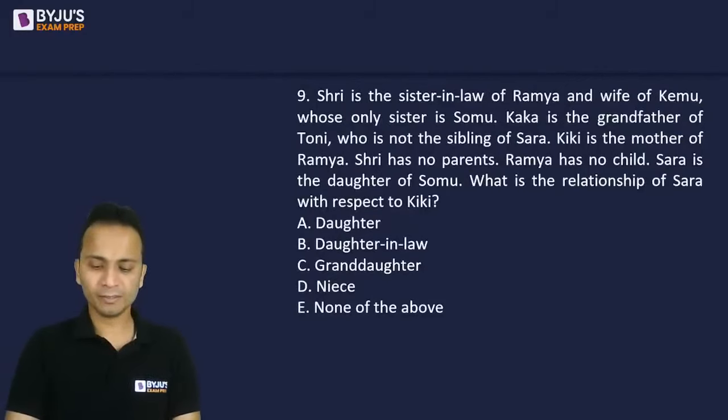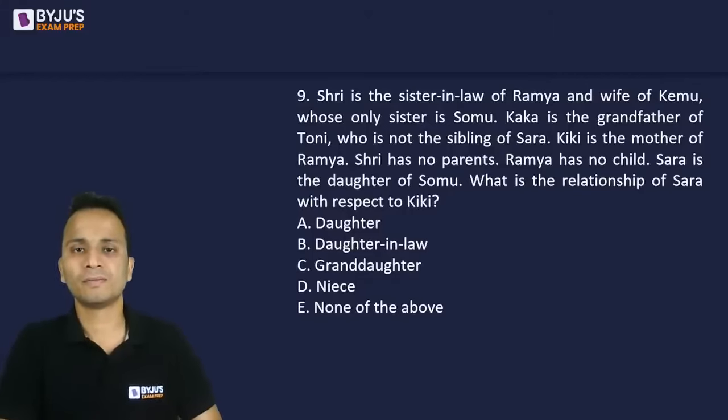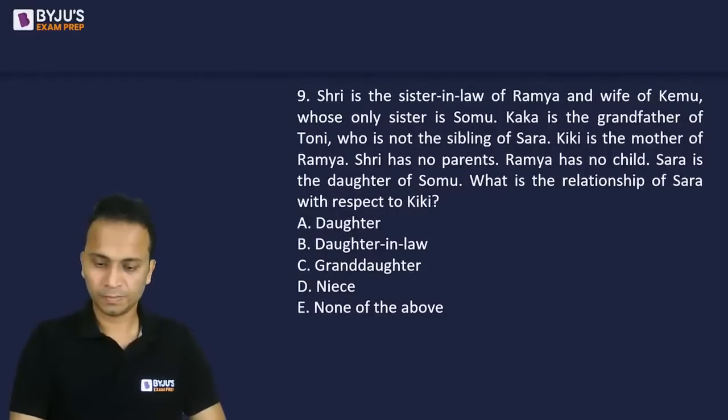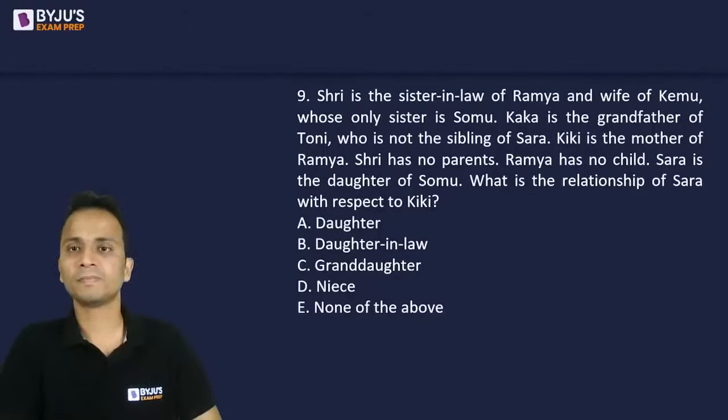Question number 9. Question number 9 again is a question on blood relations. Now draw the family tree. This is an independent question.